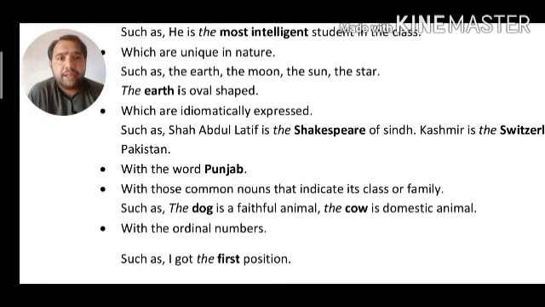And the next rule: the will be used with the word Punjab. Guys, it should be remembered that the can't be used with the names of cities, countries, or provinces, but the will be used with the word Punjab. Why? Because the word Punjab is a meaningful word.